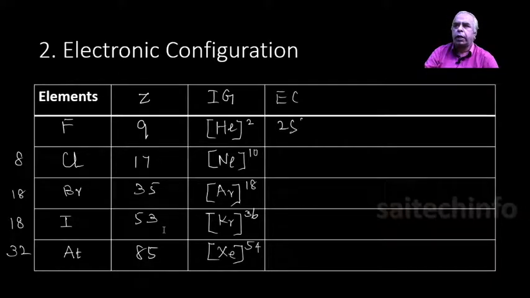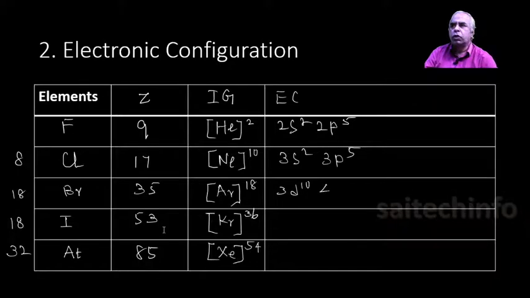You have to subtract. For instance, 9 minus 2, you have to work out 7. So 2s2 2p5. Similarly, 17 minus 10, the difference is 7, so 3s2 3p5. And 35 minus 18 gives 17, so you have to include 3d10 here. So 4s2 4p5. Do you understand?